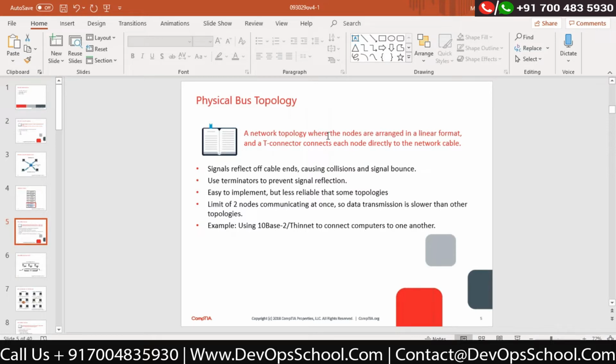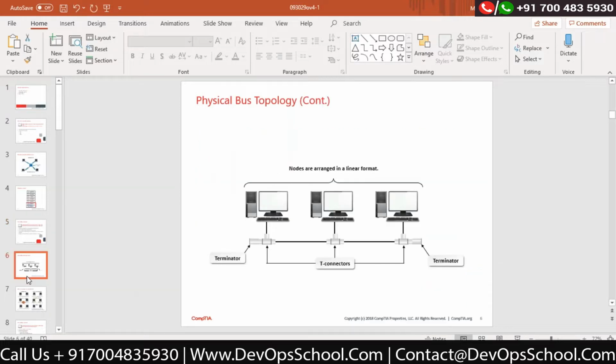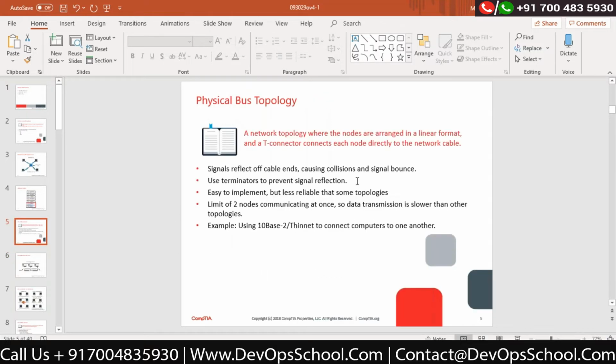Okay. The network topology where nodes are arranged in a linear format and a T connector connects each node directly. Linear format means in a single line. You can see all the computers are connected in a single line. And the T connector will help these particular nodes to be connected to the mainstream line. Okay. Network cable, that is your mainstream line.